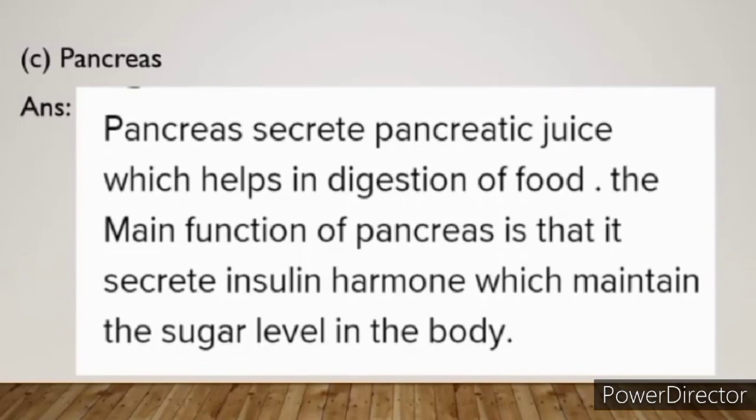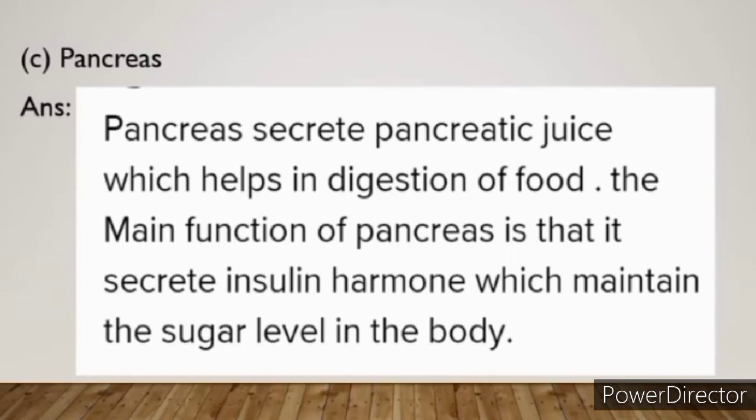And the pancreas is located just below the stomach. So pancreas secretes pancreatic juice which helps in digestion of food.